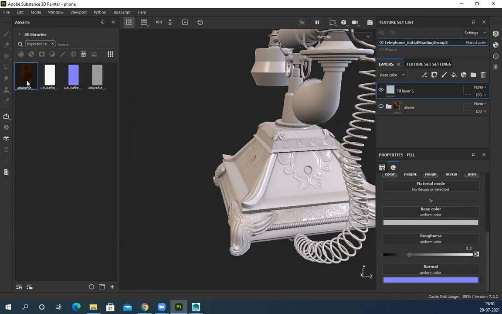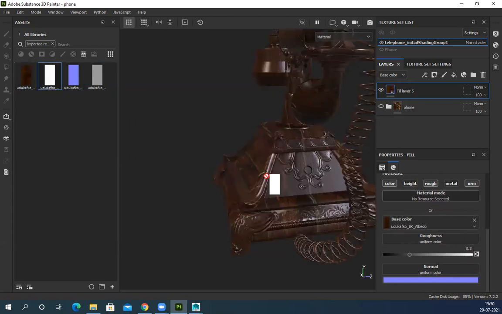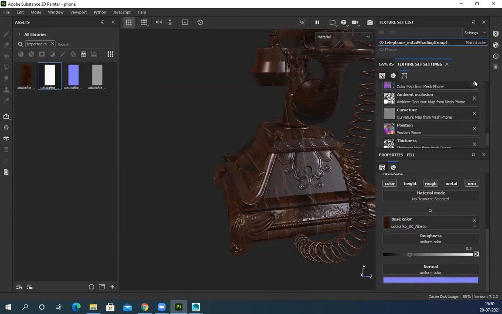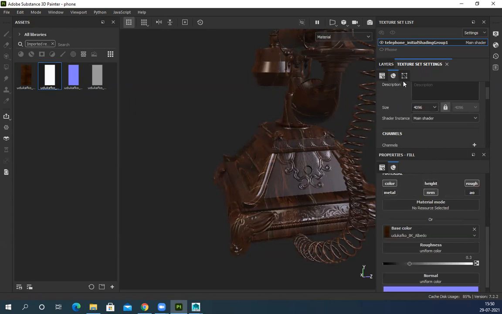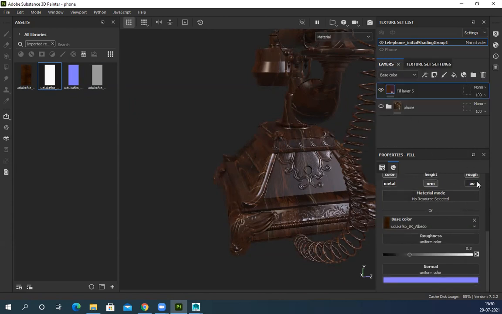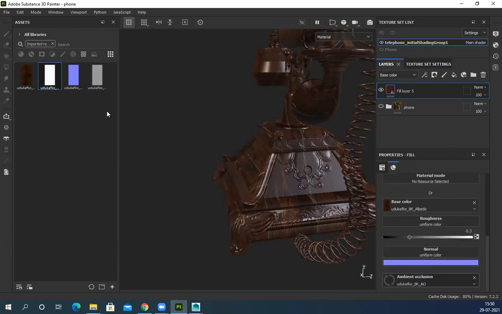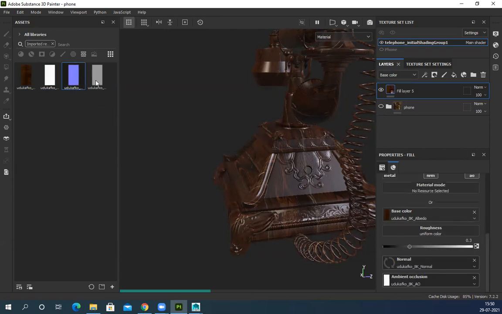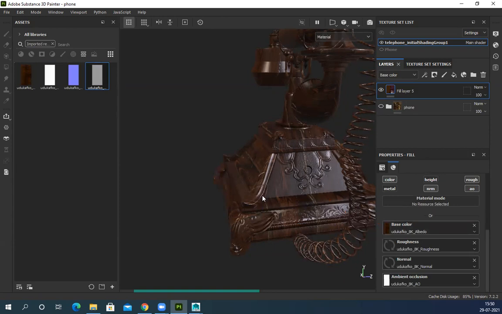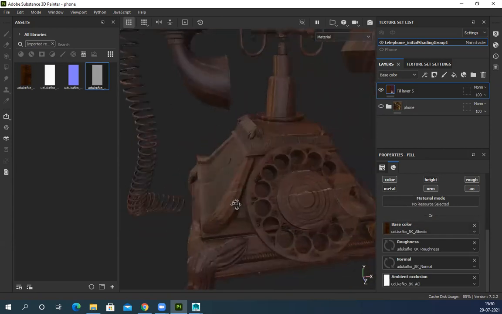So what I'll do, color to color map, AO to AO. See here, there is no AO, there is no ambient occlusion here. So I have to activate ambient occlusion from channels. Click ambient occlusion. Now go back, you can see I've activated this one. Ambient occlusion to ambient occlusion, normal to normal, roughness to roughness. So my basic texture is here.